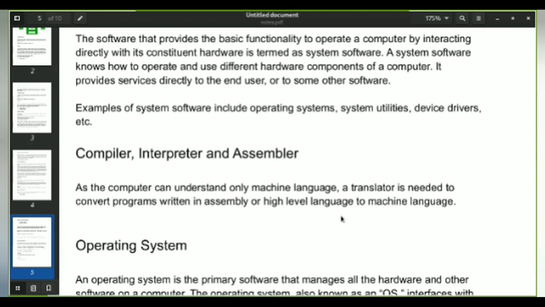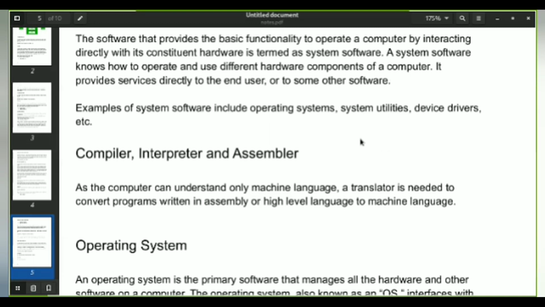When we talk about software, the one thing you need to understand is that the computer understands only machine language. This machine language includes zeros and ones, and it is also called binary language. You need a translator.